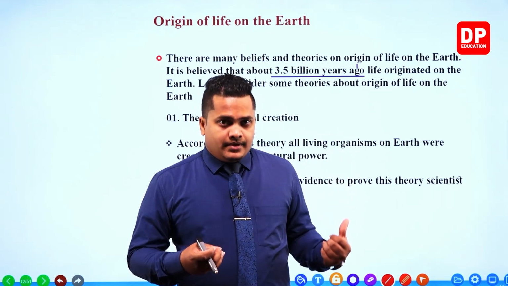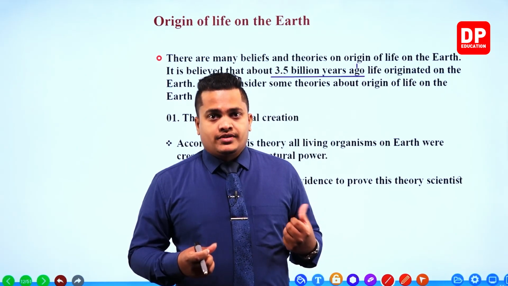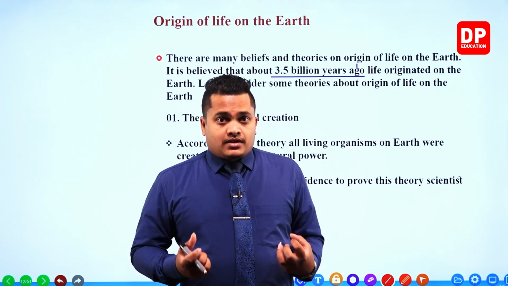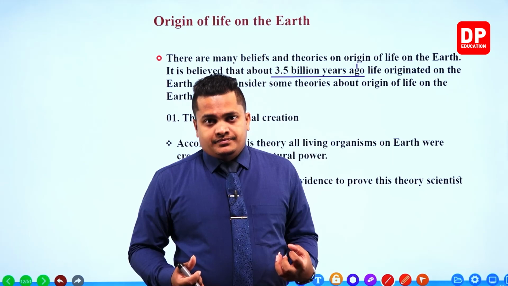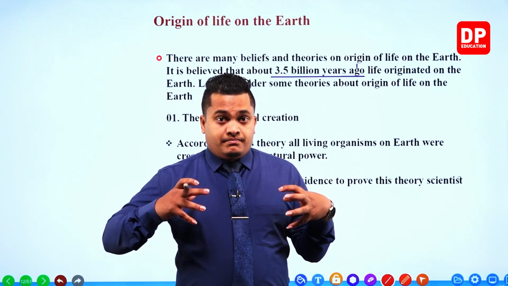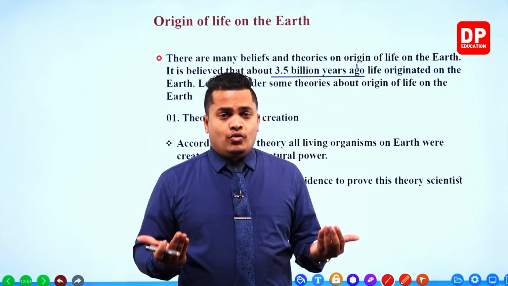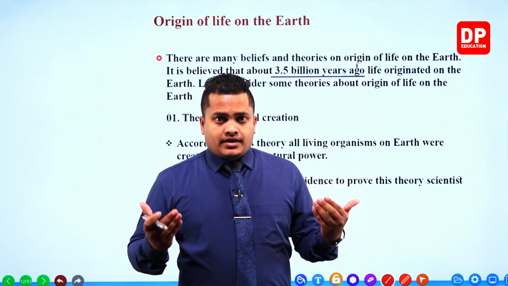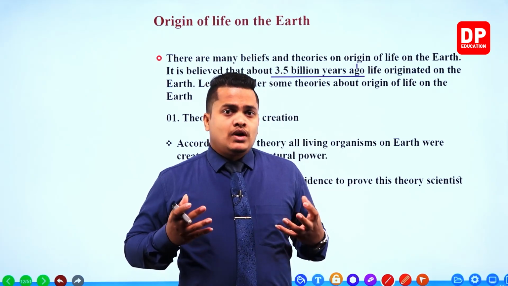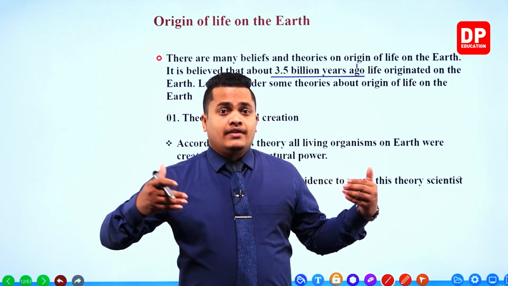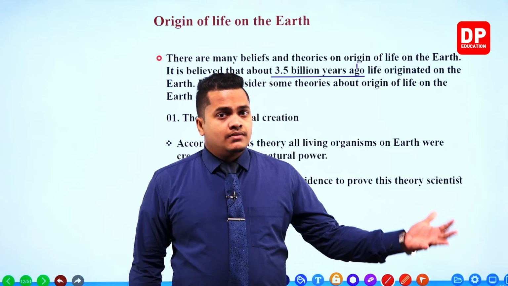Like I said in the beginning of the lesson, my dear children, there are several galaxies in our universe. There are several solar systems, planets and stars in our universe. So we don't know what kind of organisms are living in other galaxies or planets.